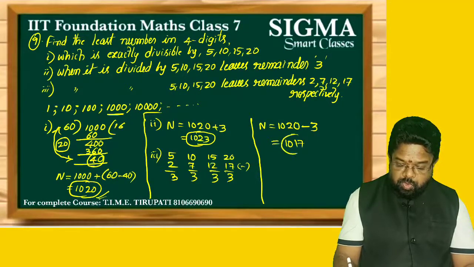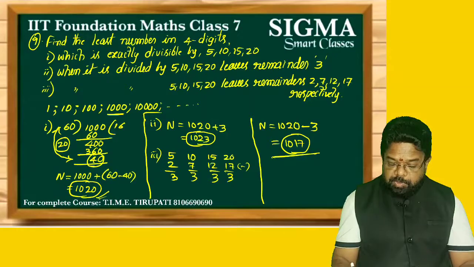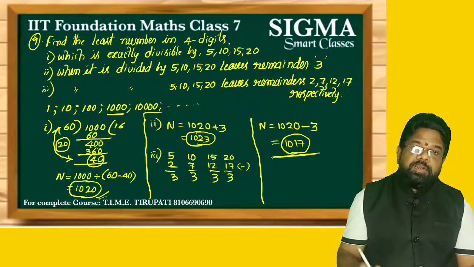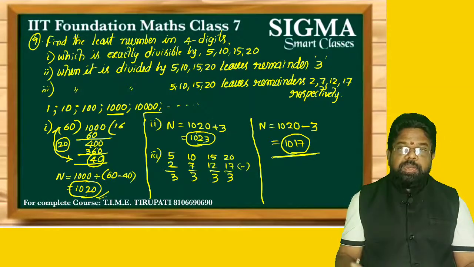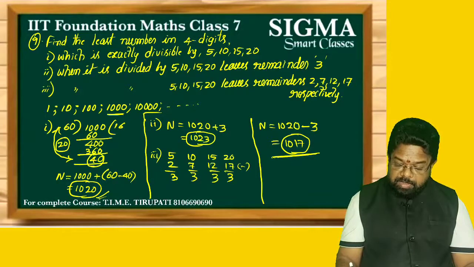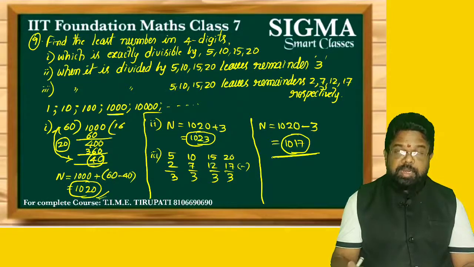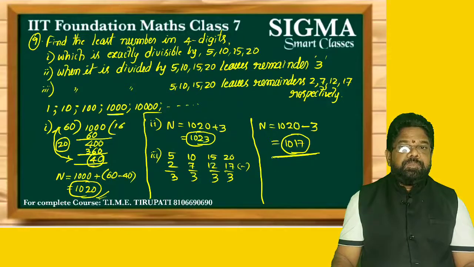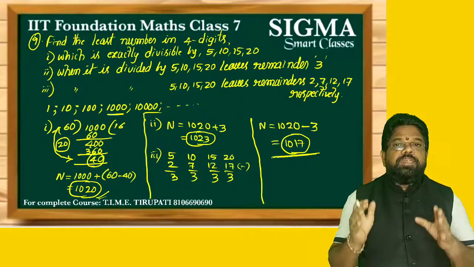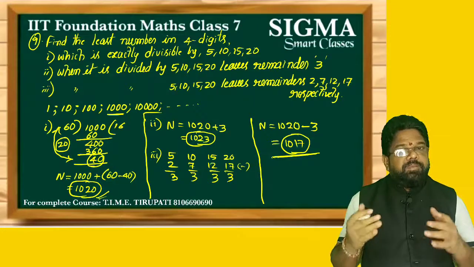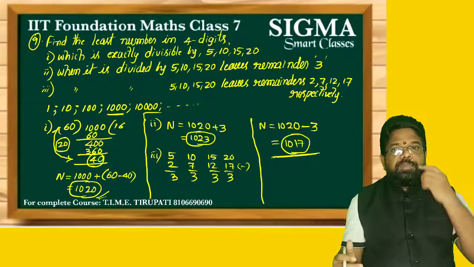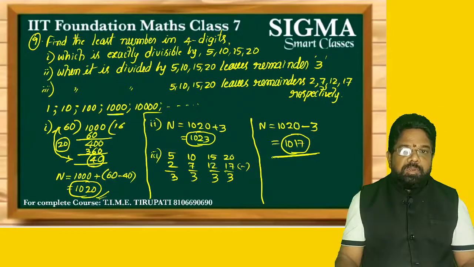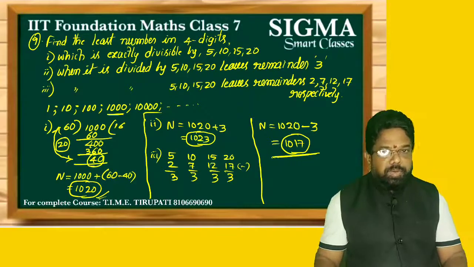So what is our answer? 1017. If you check, if 1017 is divided by 5, definitely the remainder is 2. When divided by 10, the remainder is 7. When divided by 15, the remainder is 12. When divided by 20, the remainder is 17. So whether the least number in 4 digits, 5 digits or 3 digits is asked, there are 3 types of questions similar to the largest number. So this strategy you have to follow, okay.